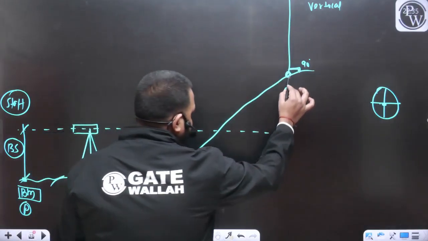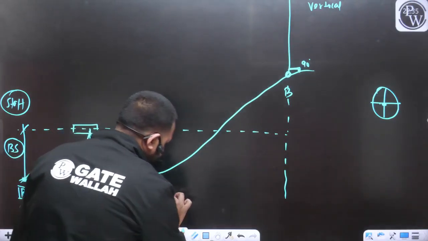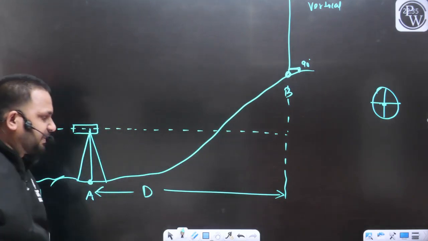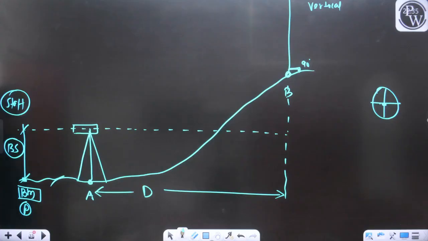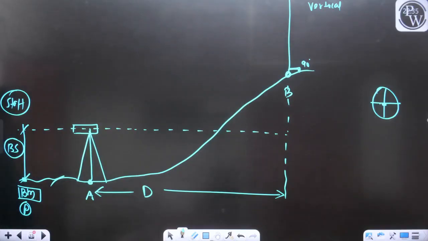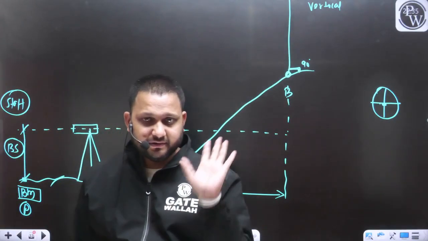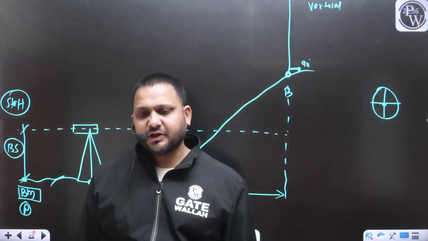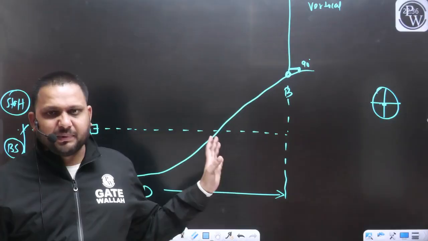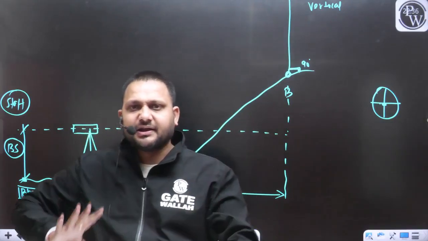I want to find out the horizontal distance between the point A and B. This is going to be the horizontal distance between the point A and B. Initially our instrument and the staff were on the same plane. Whatever we have discussed in tacheometry till now, in all the previous examples, we have located the instrument, tacheometer and the staff on the same plane.